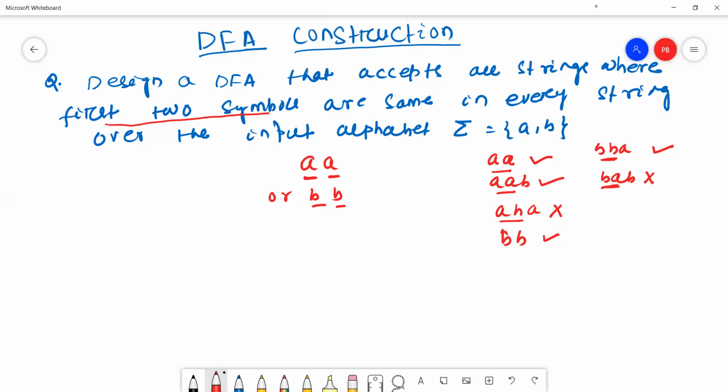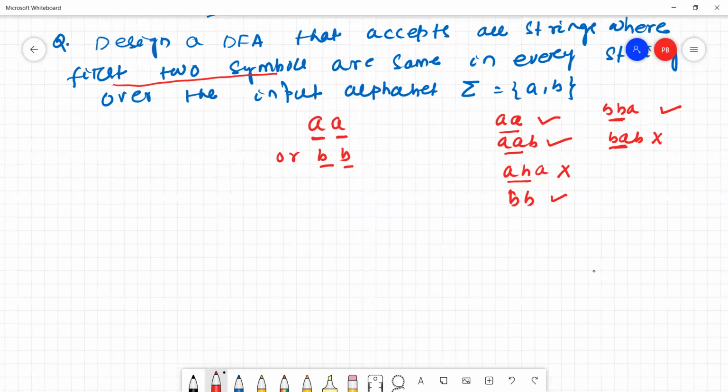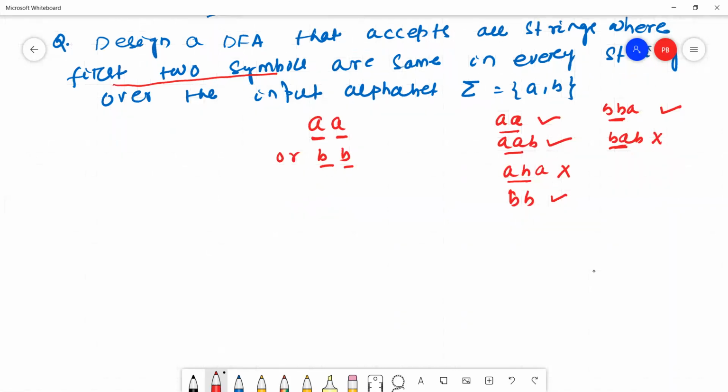Okay, now we'll construct the DFA for the given question. How to construct here? What is the minimum string here? The minimum string is AA. This is Q0, the initial state. This is Q1.